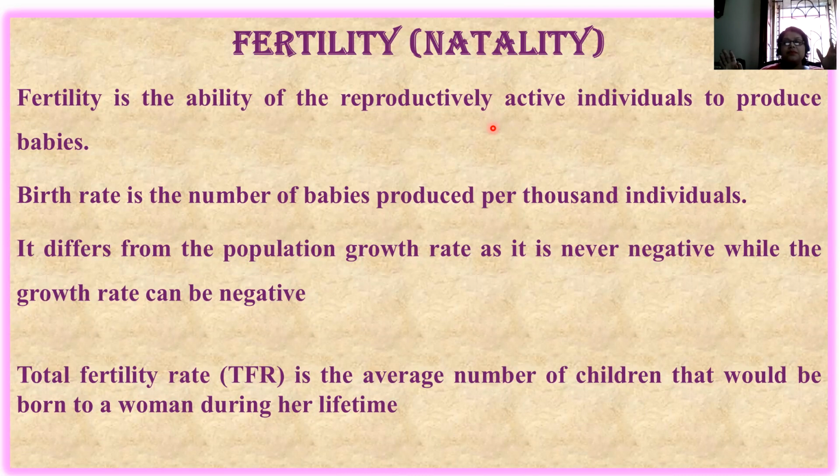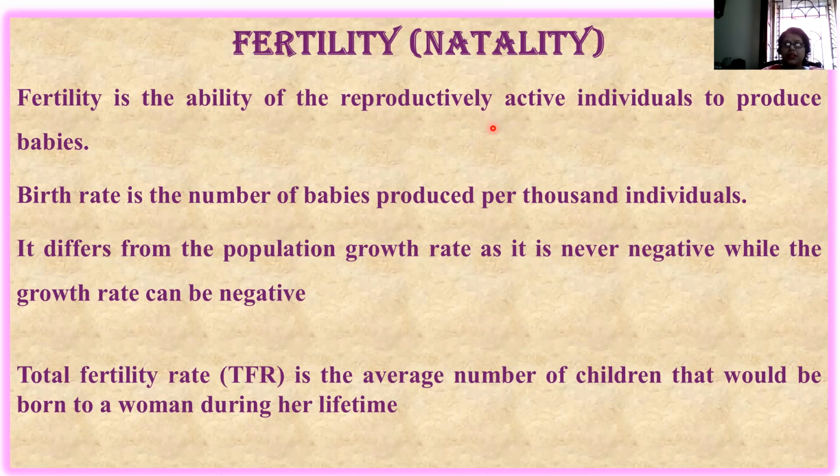An organism, especially human beings, here the entire lecture will be based on human beings, right? Human beings are not reproductively active throughout their life. The mid phase of their life is the phase where human beings are reproductively active.